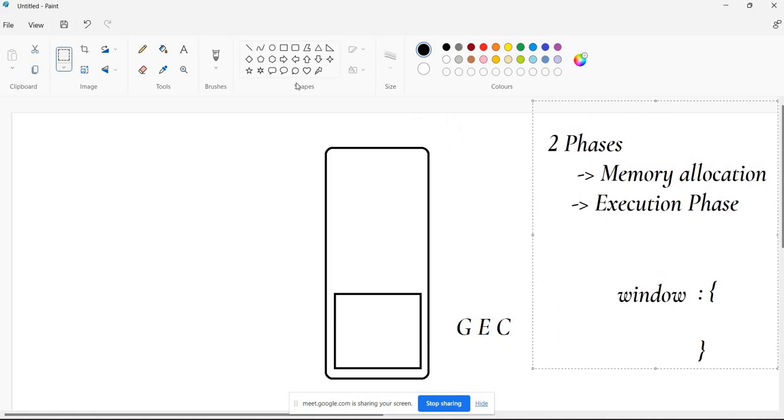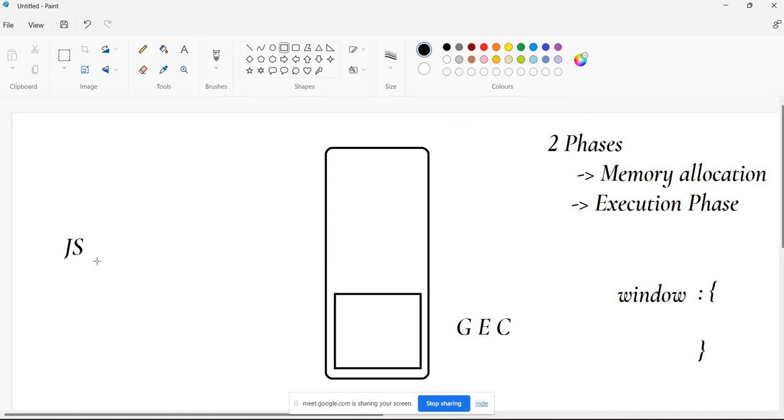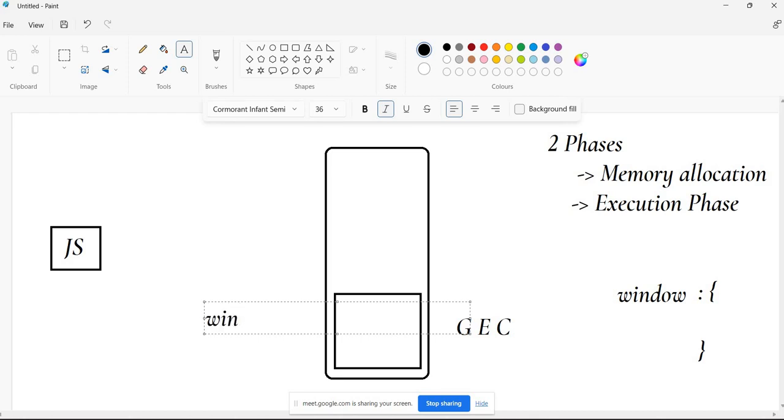This is the JavaScript file, with a few lines of code. Before executing this JavaScript file, what is already there? The window object is already there.